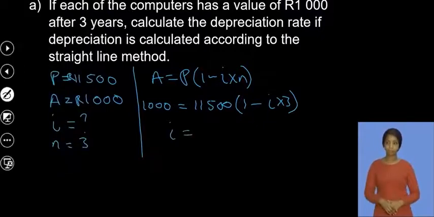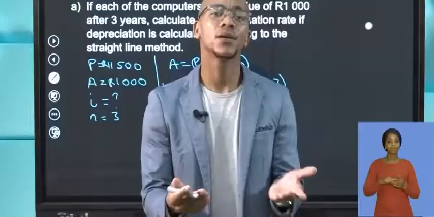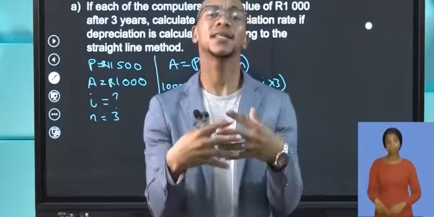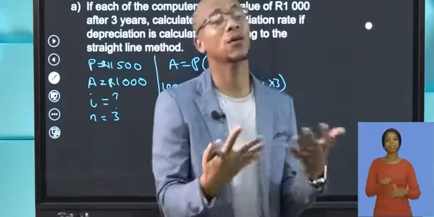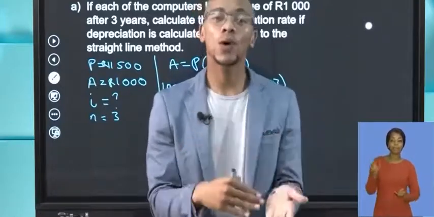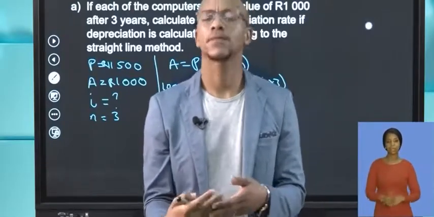So it gives you the actual rate, which is 30.43. So I will actually be 30.43%. So that's just, guys, some algebra that you will need to perform there. You need to understand that the initial price that this business bought the computer for has now gone down by 30% in 3 years' time. Why, guys?